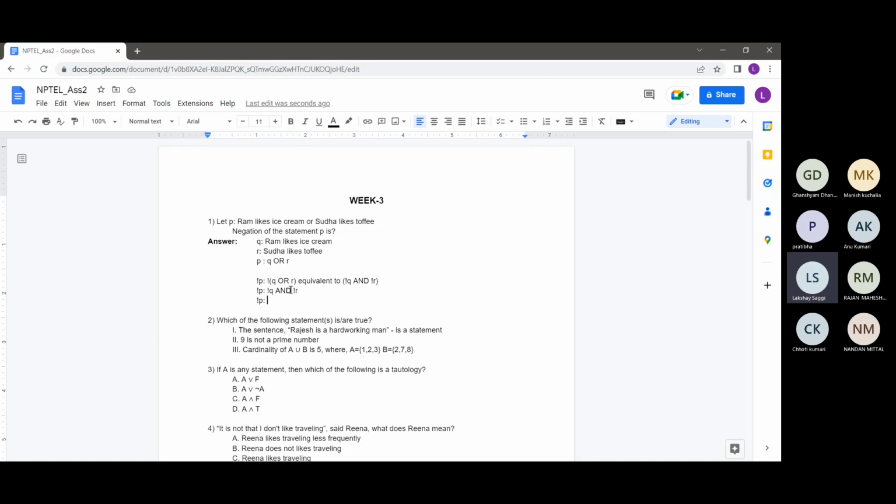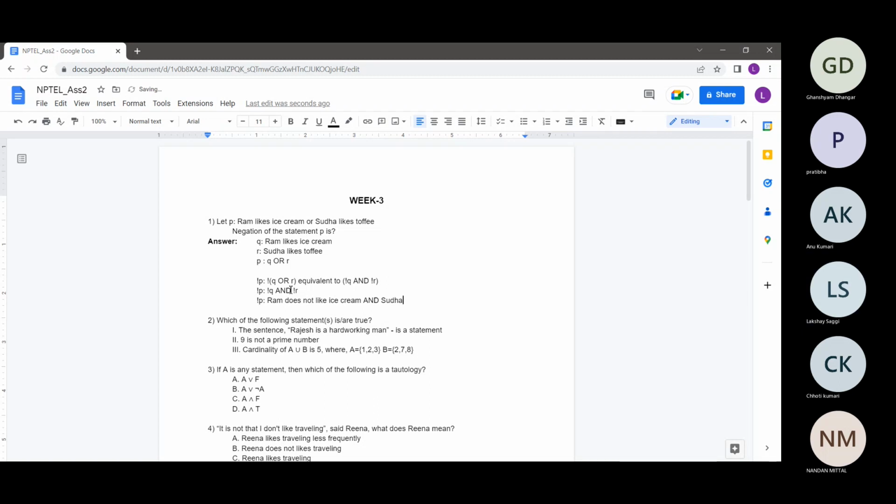Its negation is quite straightforward because this is not a compound statement, so the negation would be Ram does not like ice cream, right? And the statement R was Sudha likes toffee, so its negation would be Sudha does not like toffee.